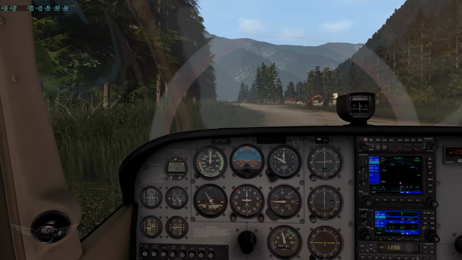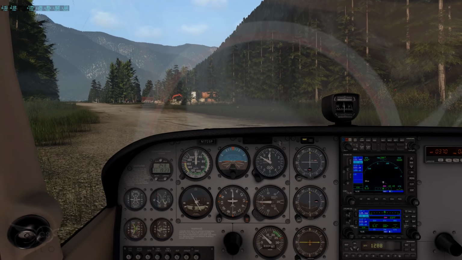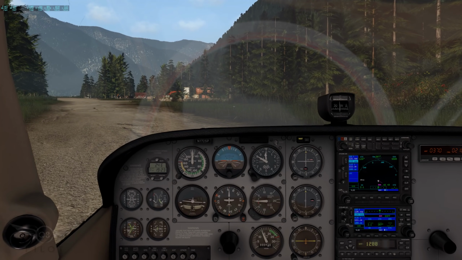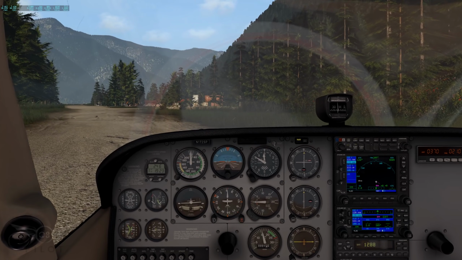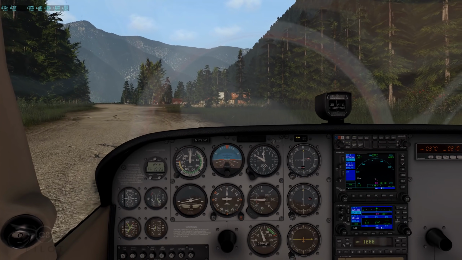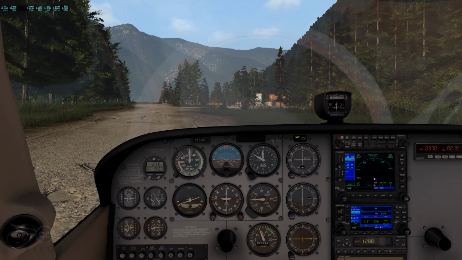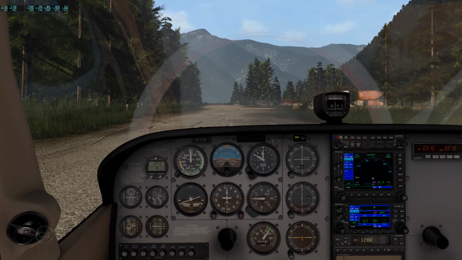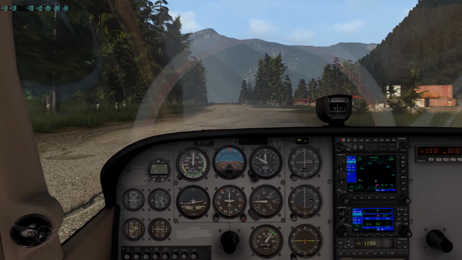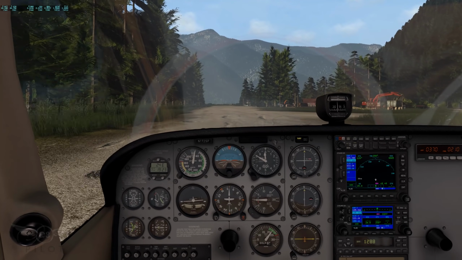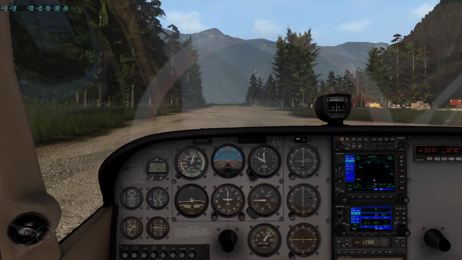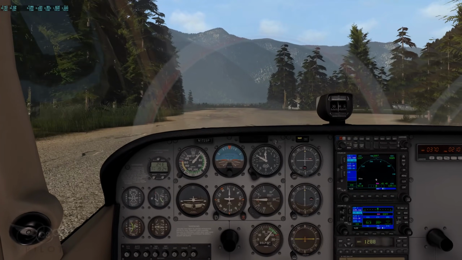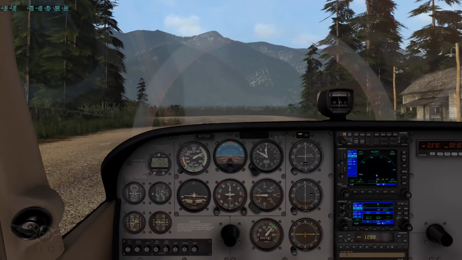So definitely, if you have a high-end PC, you'll be able to max everything out in this specific scene, but I still don't think you'll be able to do that at, for example, London Heathrow or KLAX. All right, let's give it full power. Caution, on taxiway, on taxiway. Right, and here we go, rotate.